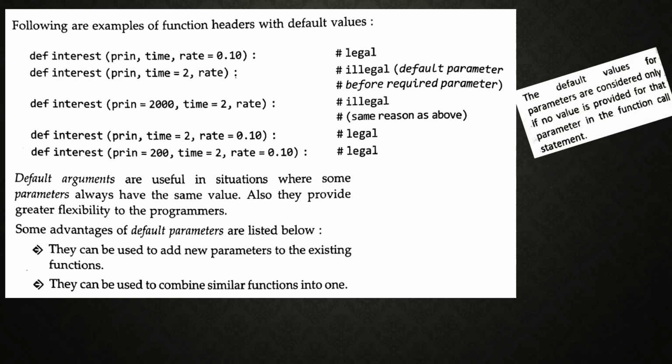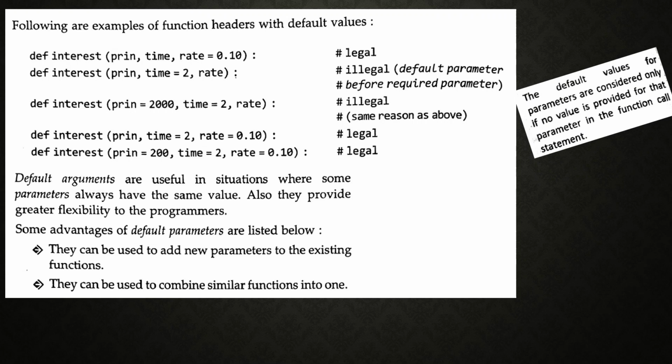So here the default values for parameters are considered only if no value is provided for that parameter in the function call statement.